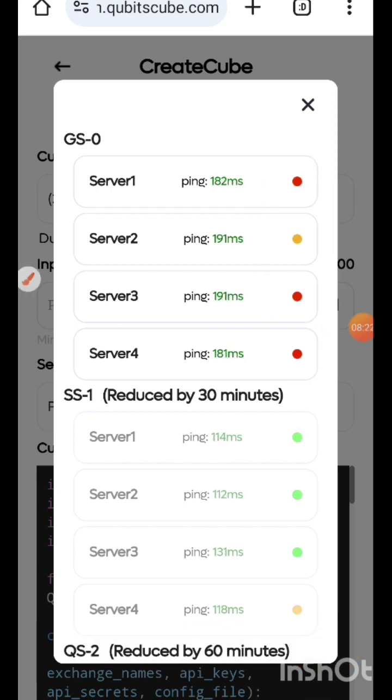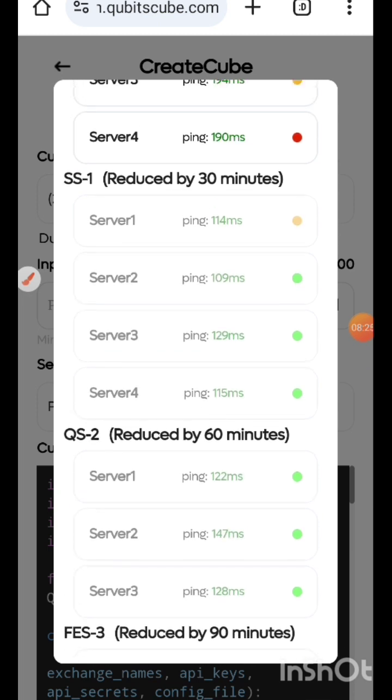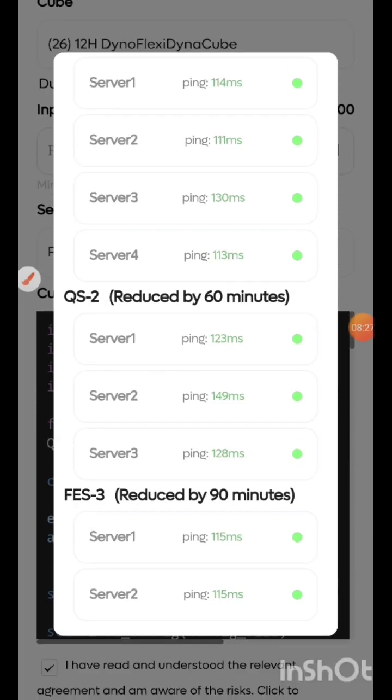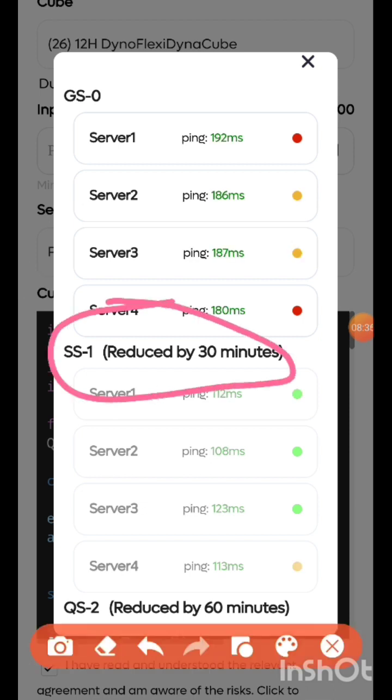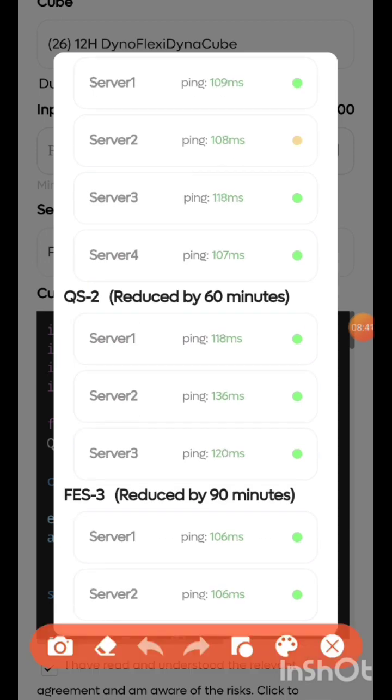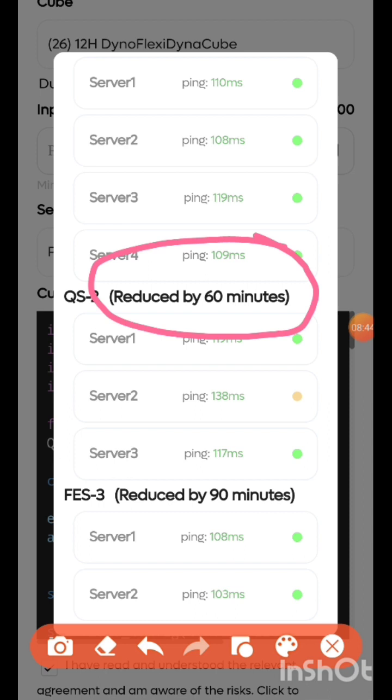yellow. Please don't be confused. The results gotten from these robots are virtually the same. It doesn't mean that this particular server will earn you more percentage. No, it's just the time of completion that differs, guys, so that you can quickly start the next trade. So this will reduce it by 60 minutes. That means if you upgrade to this particular server, if you are meant to trade for 12 hours, it's going to reduce it to an 11 hours trade, and it will complete and give you that same percentage that you get from the trade.